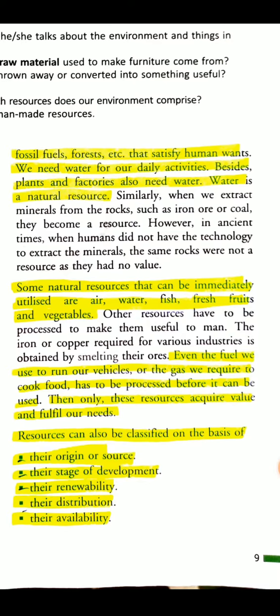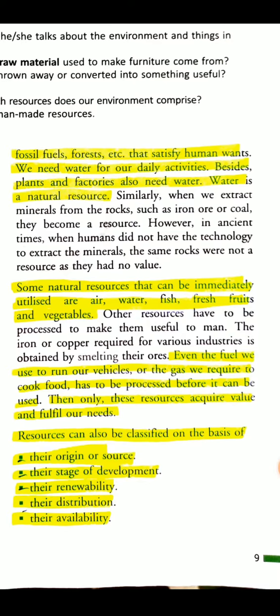Now, actual and potential resources. On the basis of their stage of development, natural resources can also be divided into actual or potential resources. Resources whose utility, quantity as well as quality are known to us are known as actual resources. For example, oil reserves, hydroelectric or tidal power, deposits of iron ore, etc. are examples of actual resources.